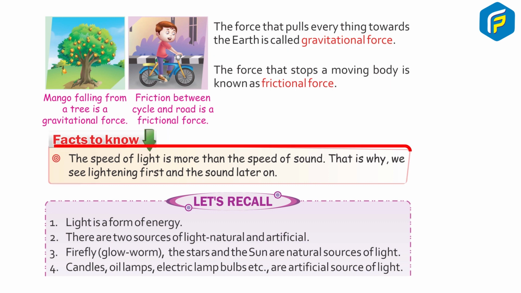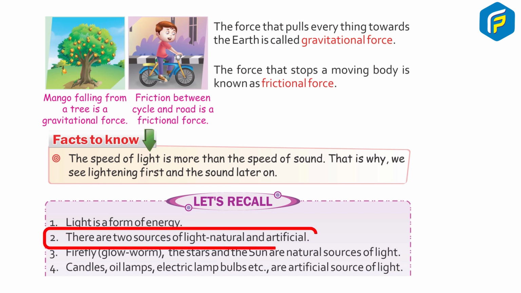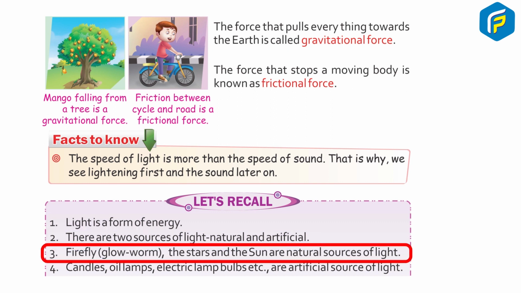Facts to know: the speed of light is more than the speed of sound. That is why we see lightning first and the sound later on. Let's recall. 1. Light is a form of energy. 2. There are two sources of light, natural and artificial. 3. Firefly, glowworm, the star and the sun are natural sources of light.